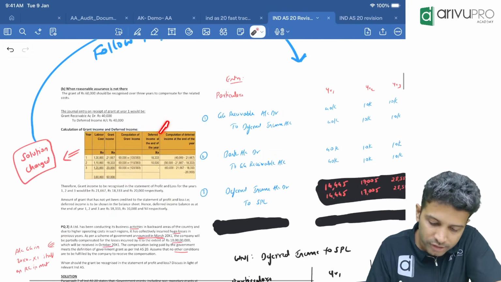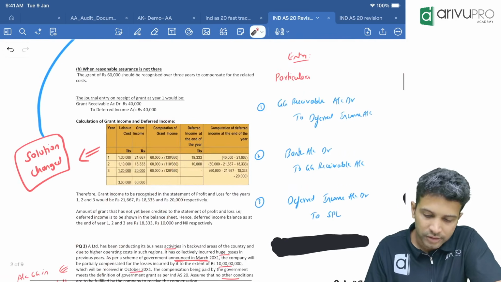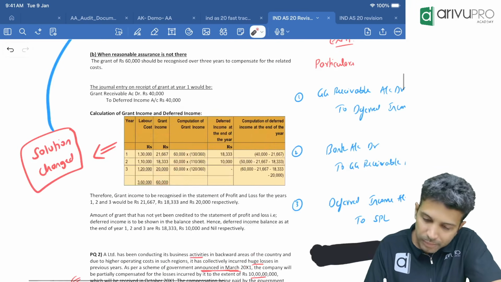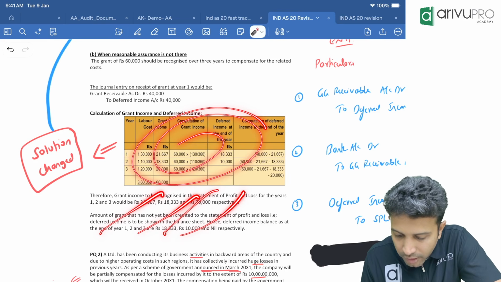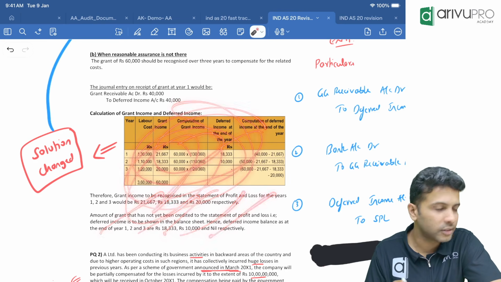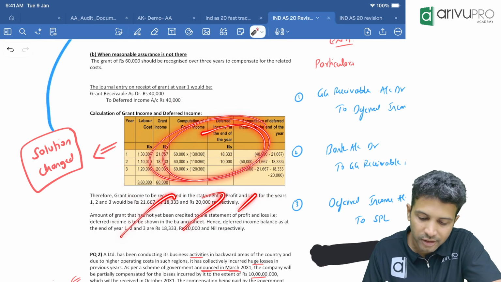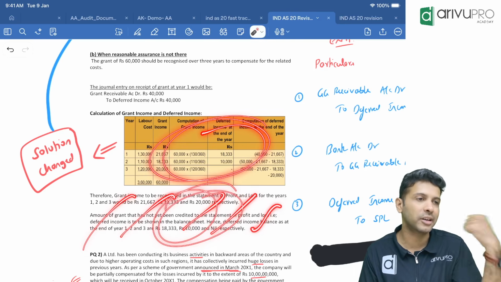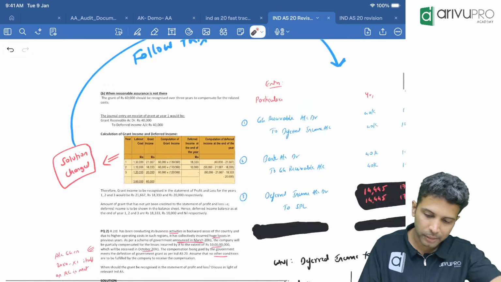Okay, now the second criteria, when RC is not met. As I said, don't follow this solution. This is the old table. Even in the ICAI new study material, the table is revised, but this content they have not revised. So in a way that solution is wrong. This part is correct in the new material. This part is not correct. This they copied from the previous edition. So leave that and follow this completely. I've written it over here.